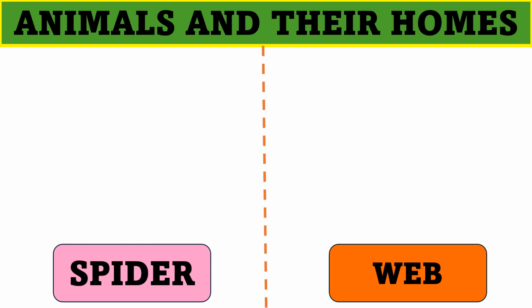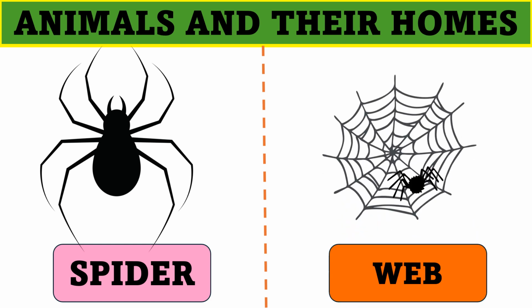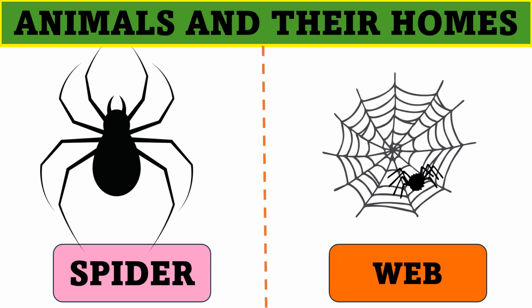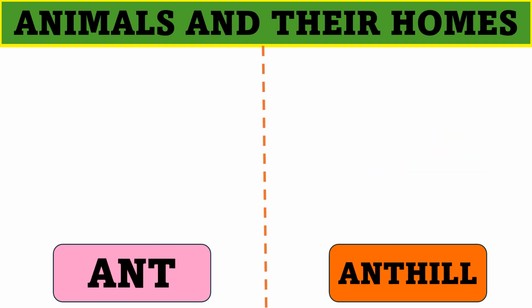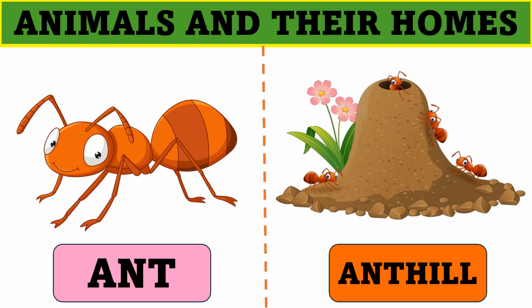Next animal is spider. And spider lives in a web. Next animal is ant. And ant lives on an anthill.